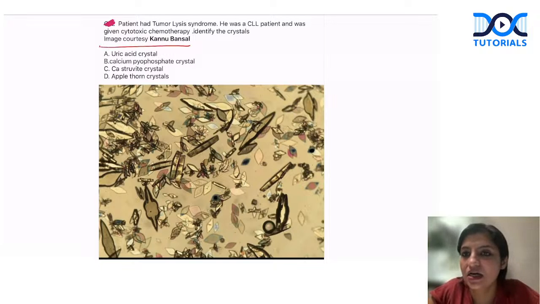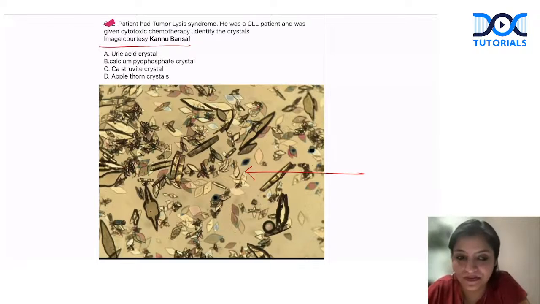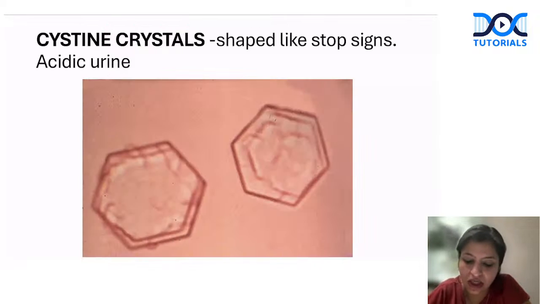He was a CLL patient, and chemotherapy was given to this patient, and then the crystals were seen. And these crystals seen here are uric acid crystals. So very, very important. This is an image by Kanu Bansal. Good image, Kanu. Very nice if you're seeing this ever. Thank you for giving this image to me. That is your very typical uric acid crystals seen in tumor lysis syndrome. Please remember, in tumor lysis syndrome, everything increases except calcium. There is increased uric acid and increased phosphate, but only calcium is decreased. That's another question that they ask you. And the crystals seen in the urine are uric acid crystals. Okay. Now look at these crystals.